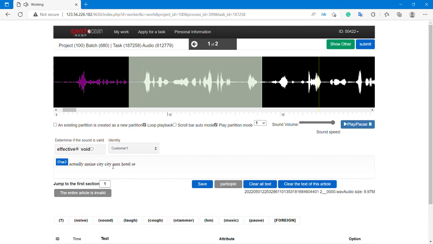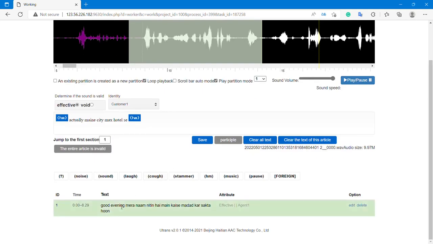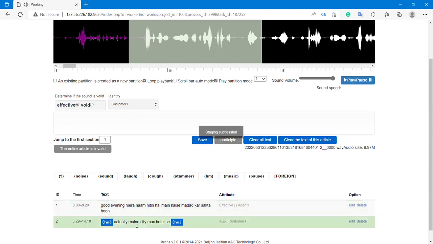Okay, there is a single speaker. So again there is a filler, and you have to put this tag. You cannot write the tag by hand, you always have to select it from here. And one more thing about the first segment. Okay, so we'll save it. एक्चुअली.